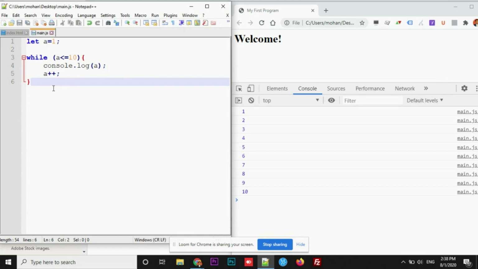Let me save and see the output. Let me refresh. See this. Let me make it 5 so that you can see the difference. You can get the same output by making use of while also.